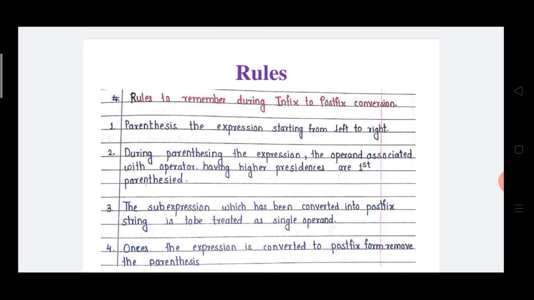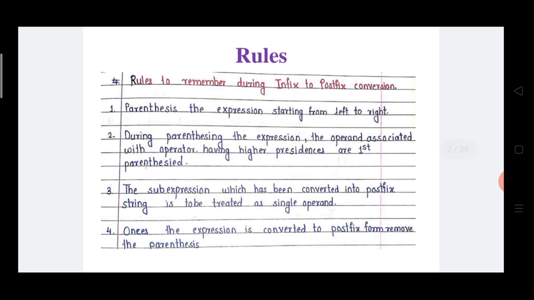For example, suppose the expression is A into B plus C. Here two operators are present, into and plus. Into has higher precedence than plus. That's why when we put the brackets, we write opening bracket, A into B, closing bracket, plus C. Likewise, we have to put the parentheses.